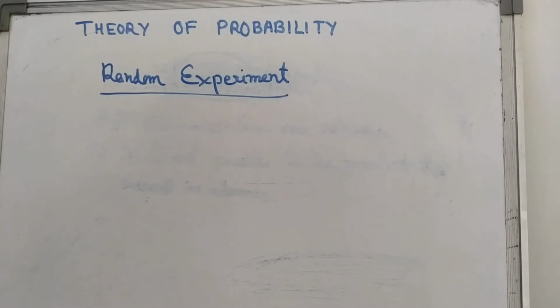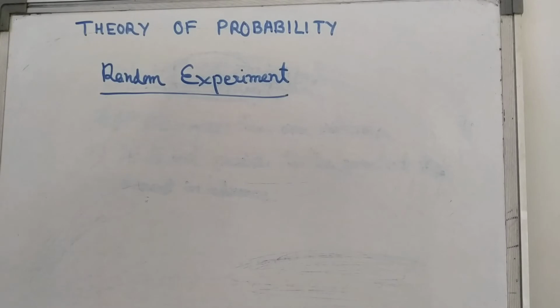But we also perform many activities or experiments where the result may not be the same when they are repeated under identical conditions. In the same condition, if we repeat this experiment, the results are not the same. Every time we get a different result.